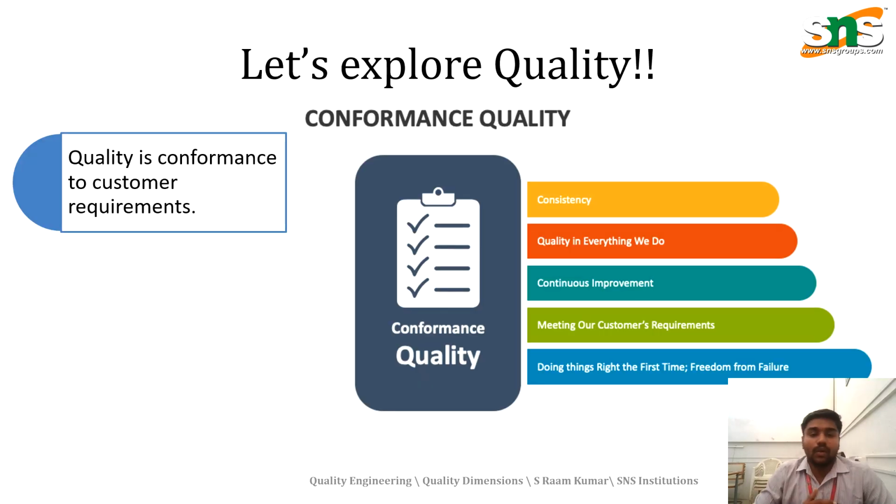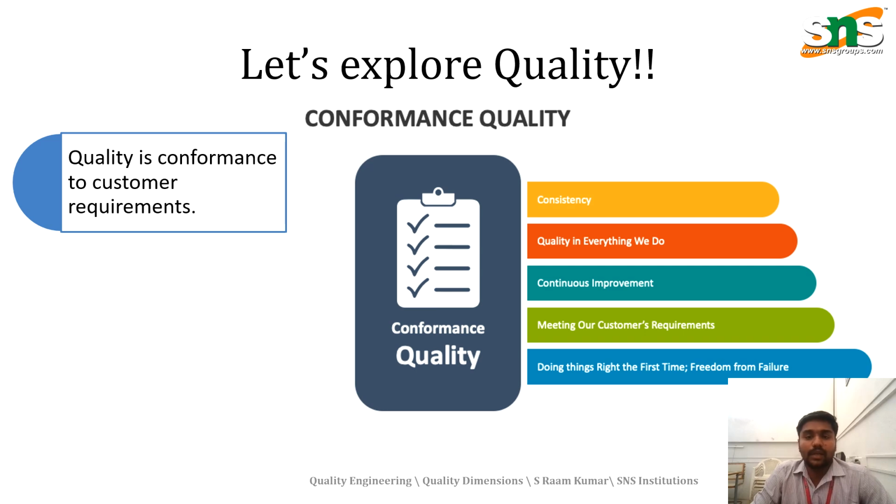For confirmation of quality, we need to check the consistency of the product and the quality in everything we do, continuous improvement, meeting our customers' requirements, doing the thing right the first time, and freedom from failure. These are the confirmation qualities. The first is consistency.